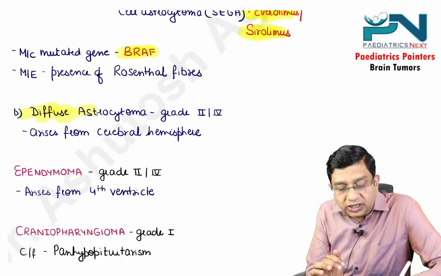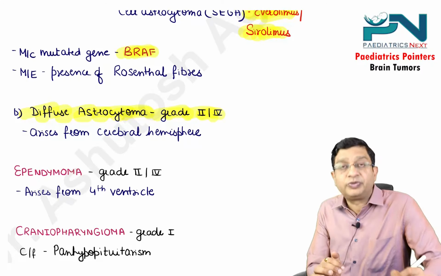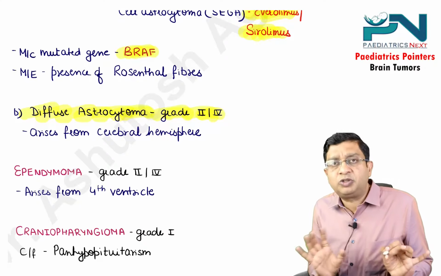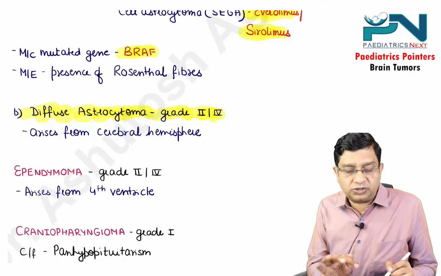Diffuse astrocytoma is grade 2 by 4. This arises from the cerebral hemisphere. That is the maximum you should remember regarding the astrocytoma.